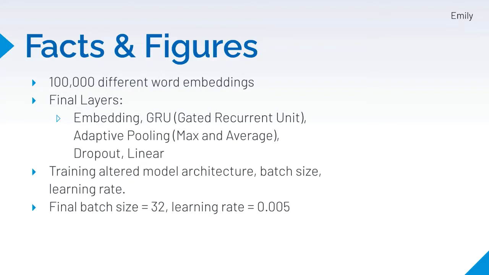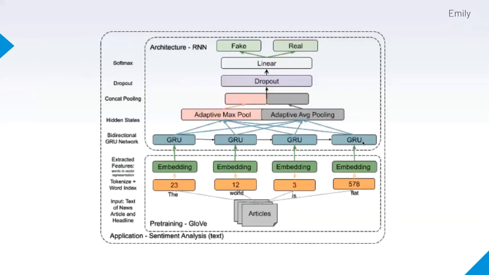In our training, we altered the model architecture, such as the layers, as well as the batch size and learning rate. The final batch size was 32, and the final learning rate was 0.005. Now on the screen, you can see a figure of our final model. So the article was split into individual strings for each of the different words. This was fed into the embedding layer.